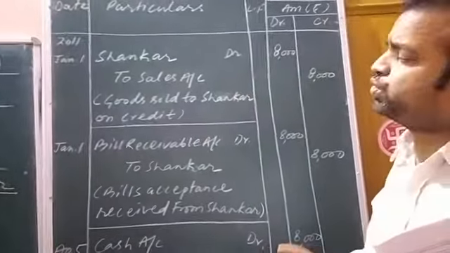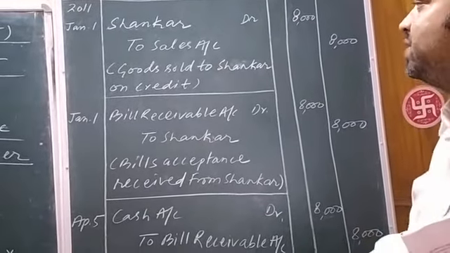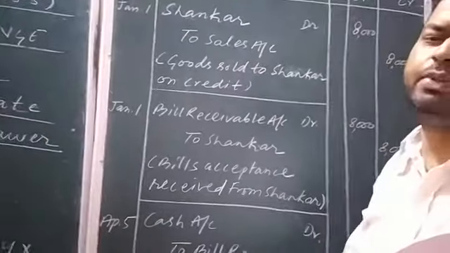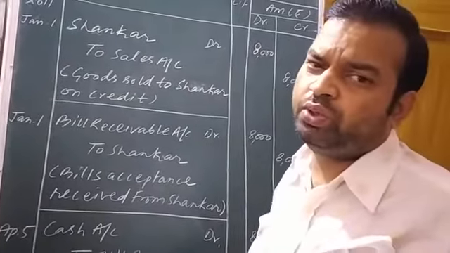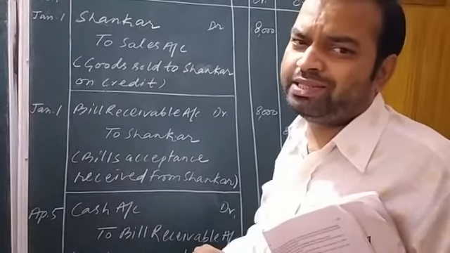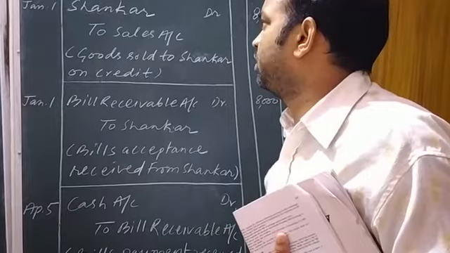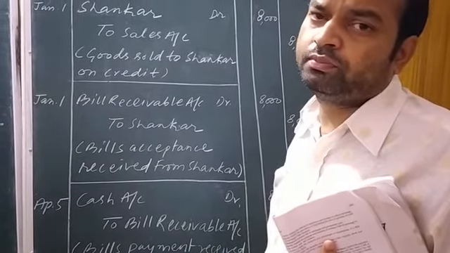When the goods are sold on credit basis, then the party to whom you sell the goods on credit, he or she is known as debtor. Debtor is that person who is going to make you the payment on some future date. Means money will be received from him or her.